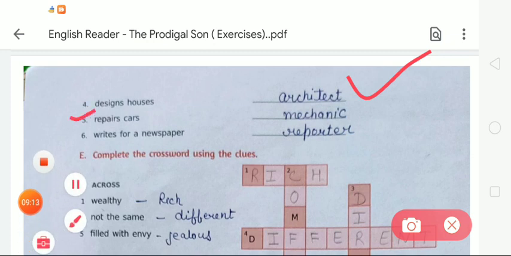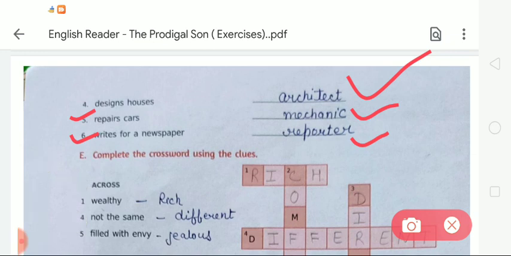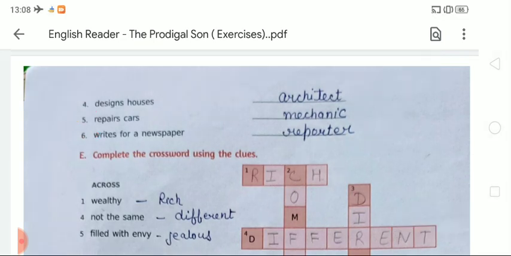Repairs cars. This person is known as a mechanic. What is the spelling of mechanic? M-E-C-H-A-N-I-C, mechanic. Now the next, number 6, writes for a newspaper. This person is known as a reporter. What is the spelling of reporter? R-E-P-O-R-T-E-R, reporter. Okay, students, like this we have to complete exercise D.